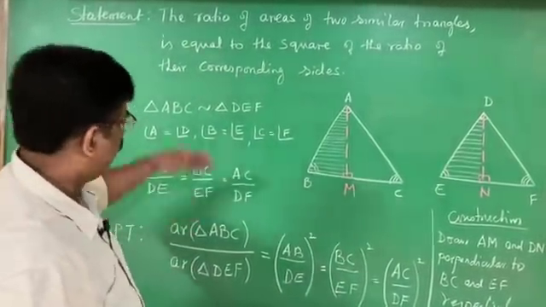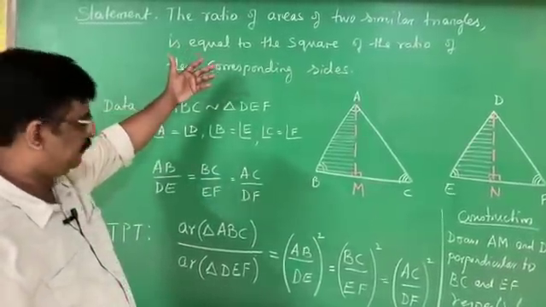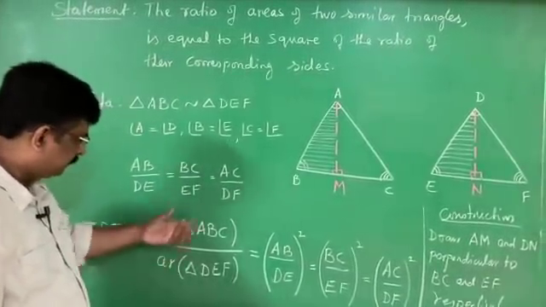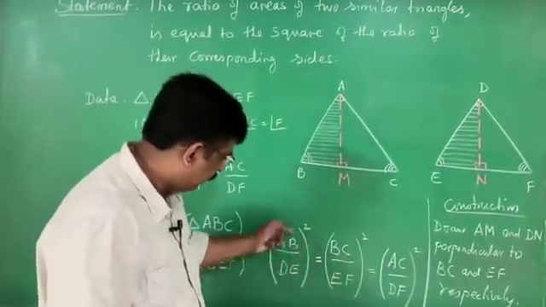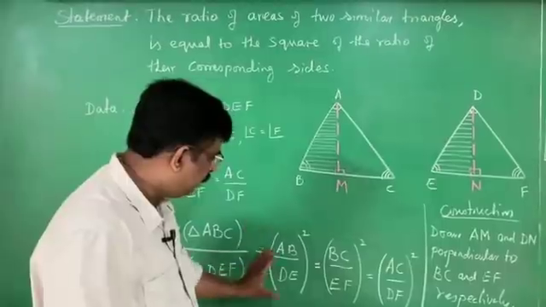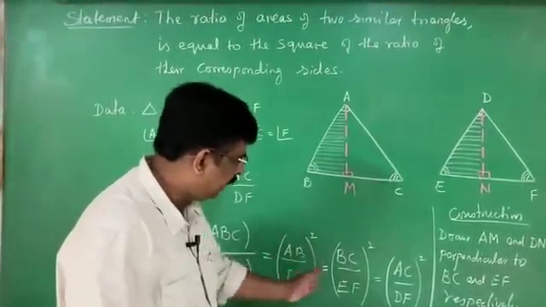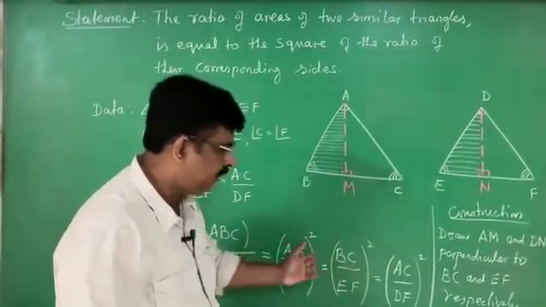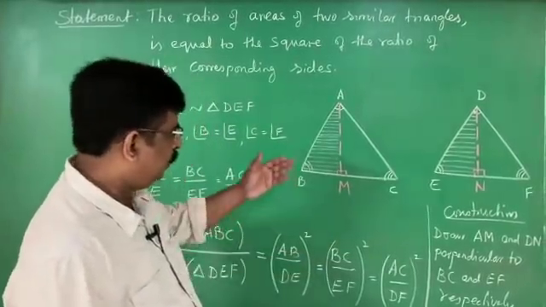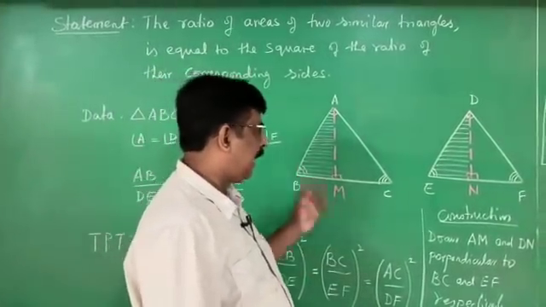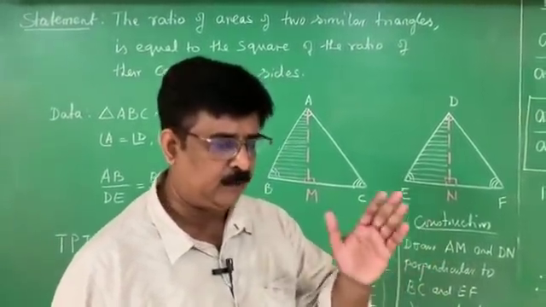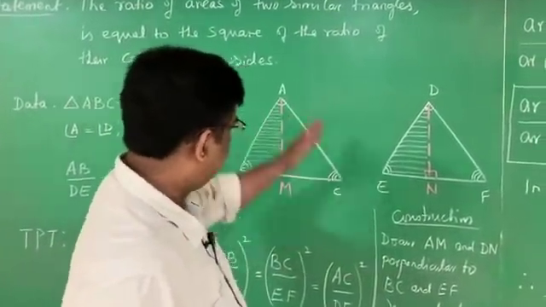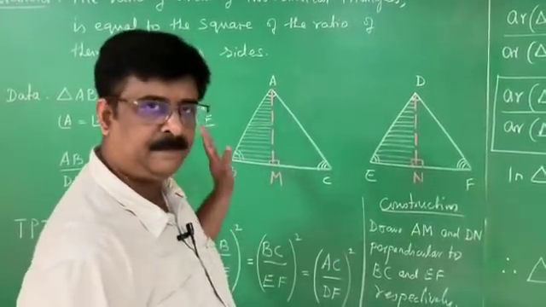What we have to prove? We have to prove what is given in the statement: the ratio of areas of two similar triangles is equal to the square of the ratio of their corresponding sides. We are going to prove only one. The remaining are obviously equal because they are all ratios of the corresponding sides. To prove this one, I require an altitude because the area of a triangle is given by the formula half into base into height. Since height is not there, therefore I draw perpendiculars.